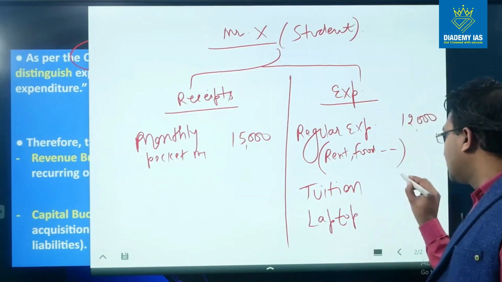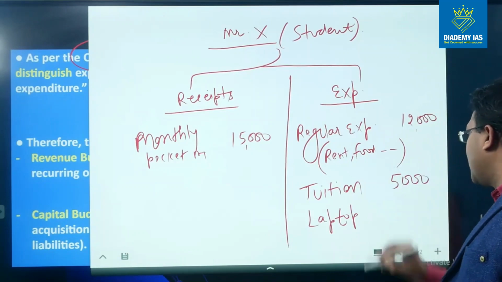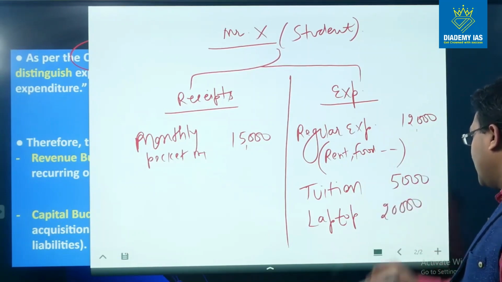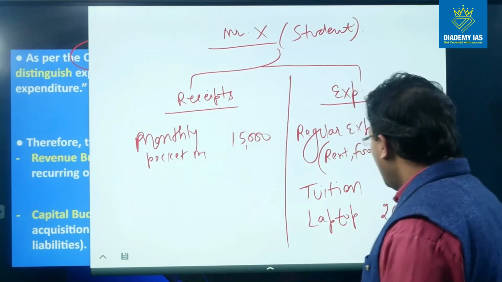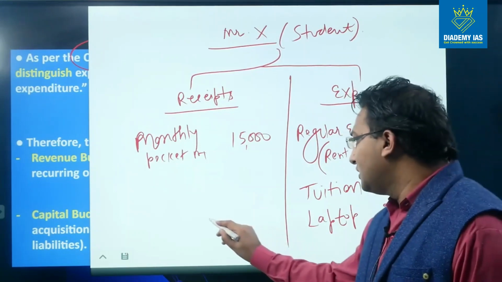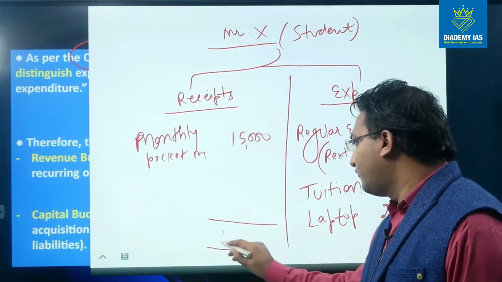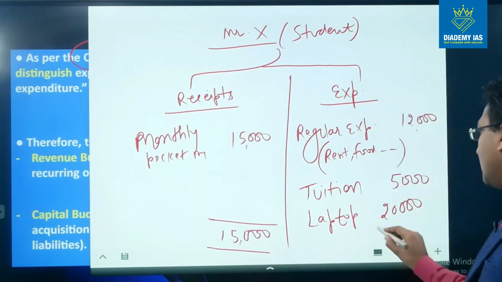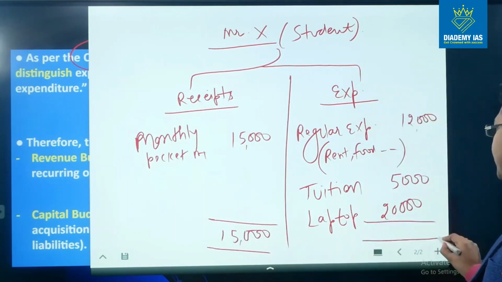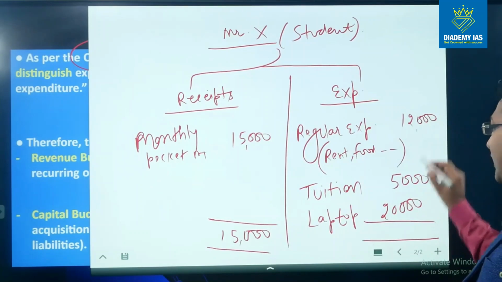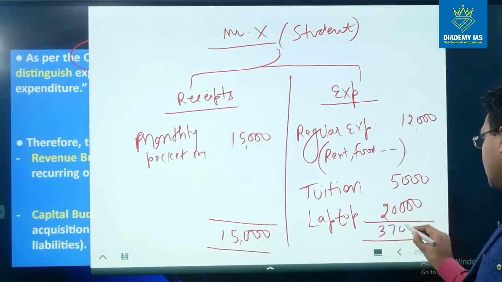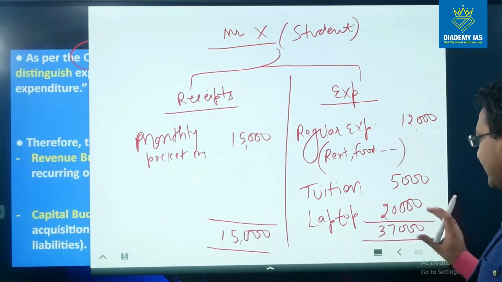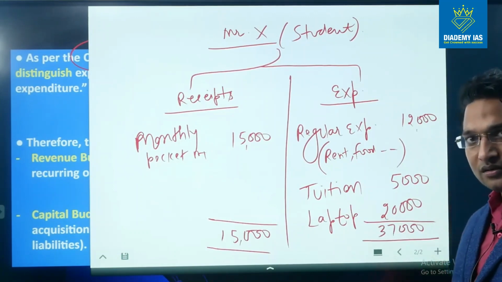So suppose the expenditure on tuition is 5,000 rupees and the cost of laptop is 20,000 rupees. So in totality he has 15,000 rupees in his pocket, but the person has to spend 20 plus 5 plus 12, 37,000, right? The person has to spend 37,000.